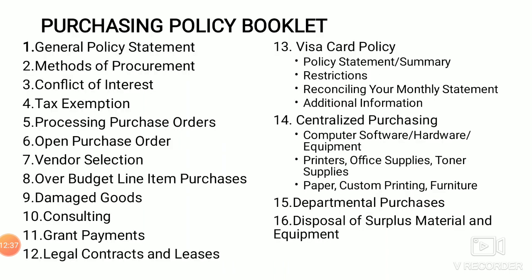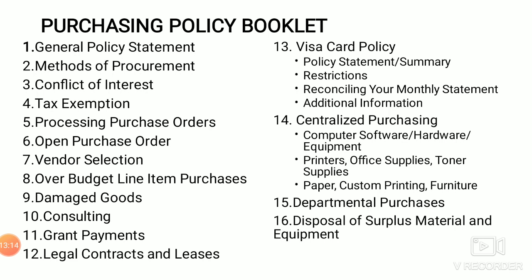The next we are going to see about the purchasing policy booklets. The first one is the general policy statement, which is defined by the organization. The next one, methods of procurement, in which way we have to procure our material. It starts with the need recognition from the departments, vendor analysis, and selection of vendors. So different steps should be followed, and which method we use for the vendor analysis, all the things will be included in the methods of procurement. Then conflict of interest: how the issues that happen in purchasing will be resolved. All the things will be handled under conflicts of interest.